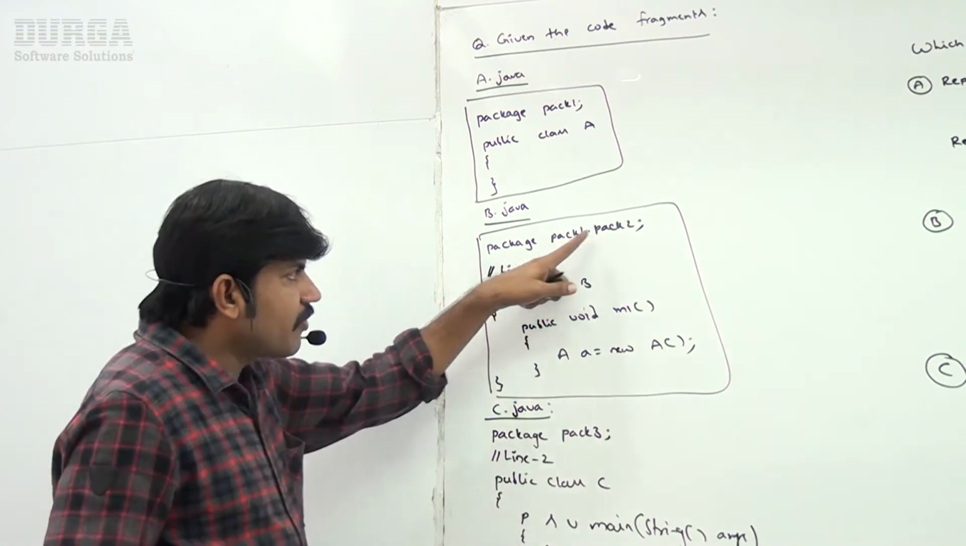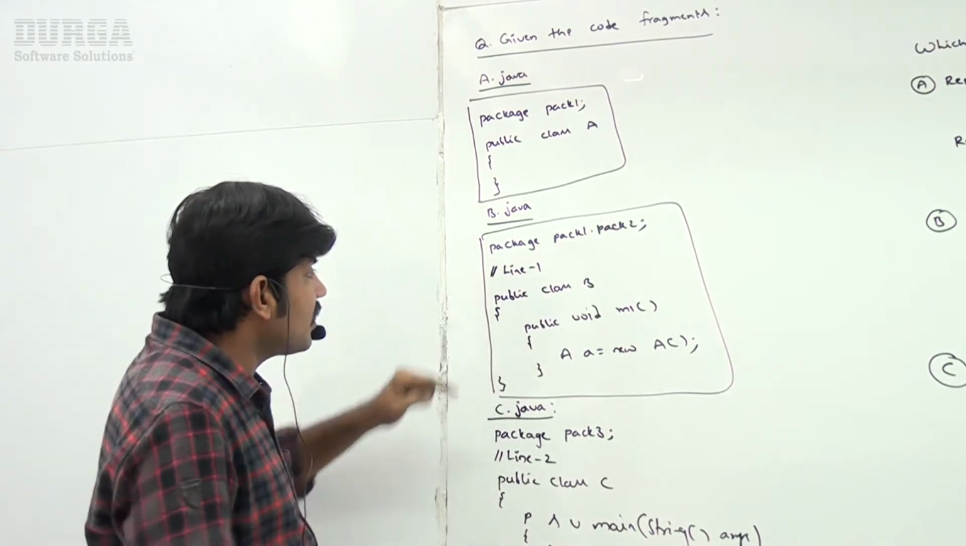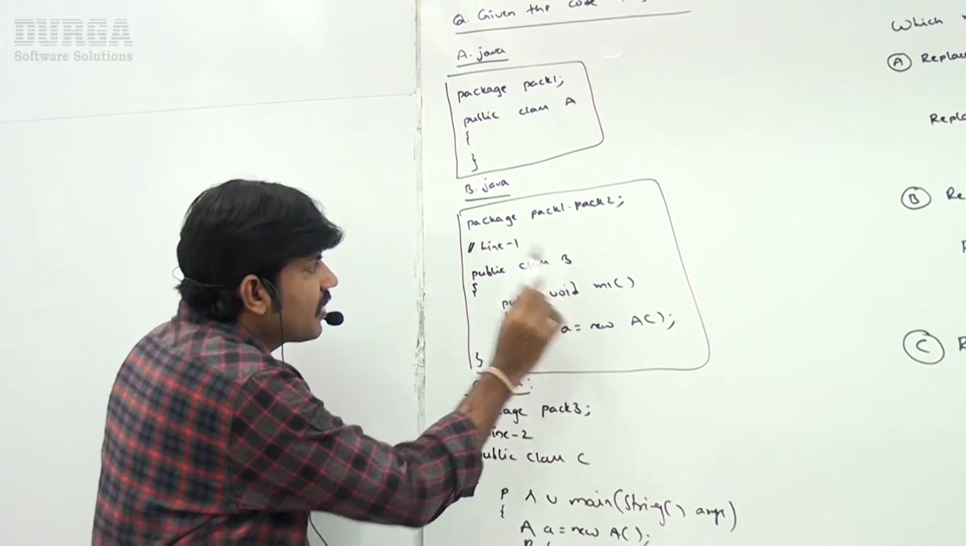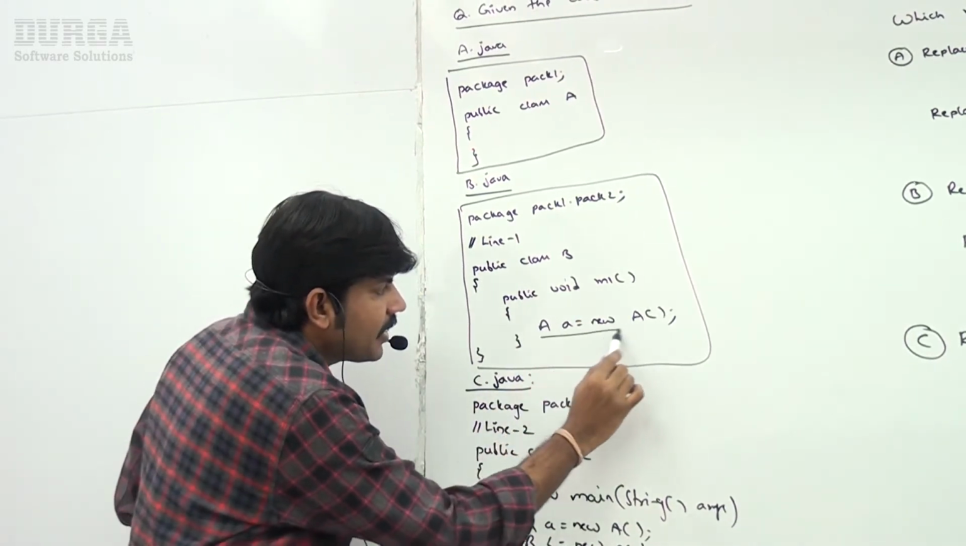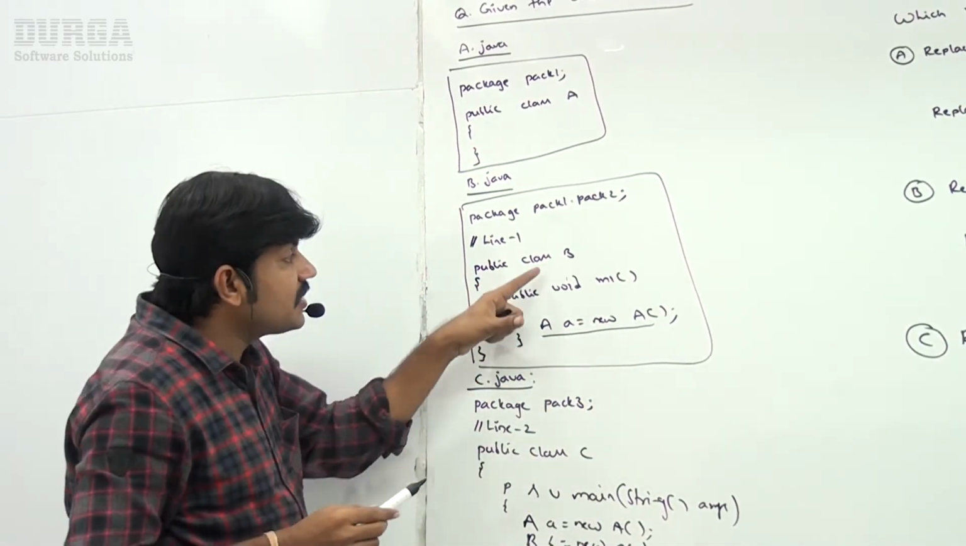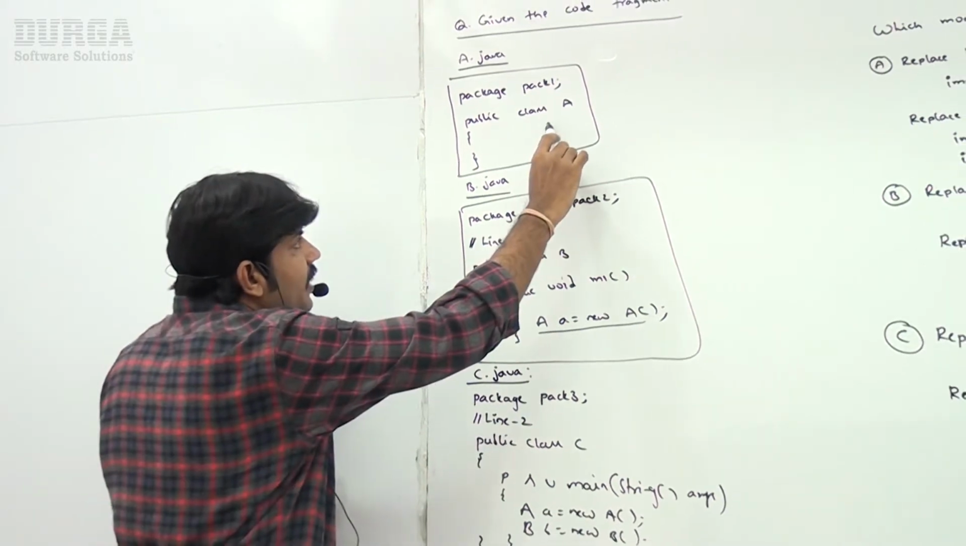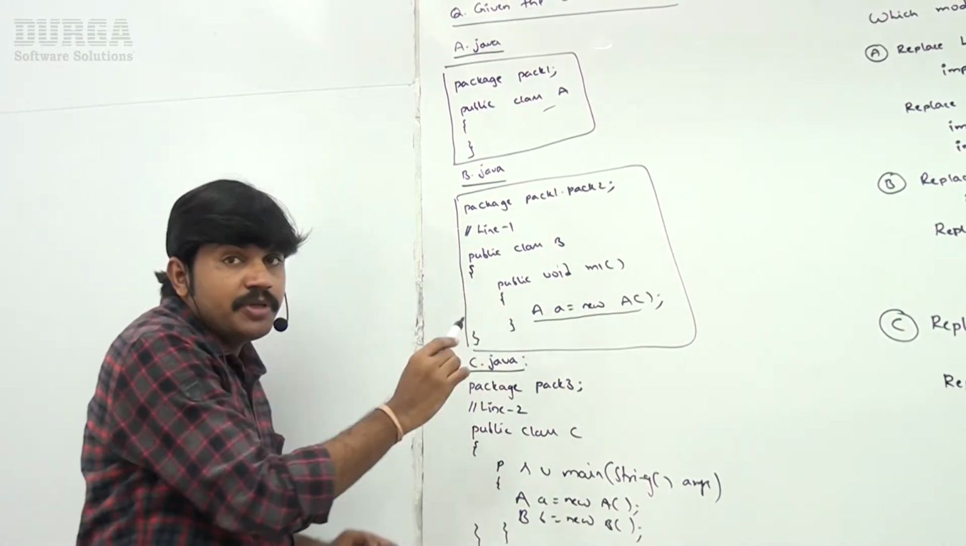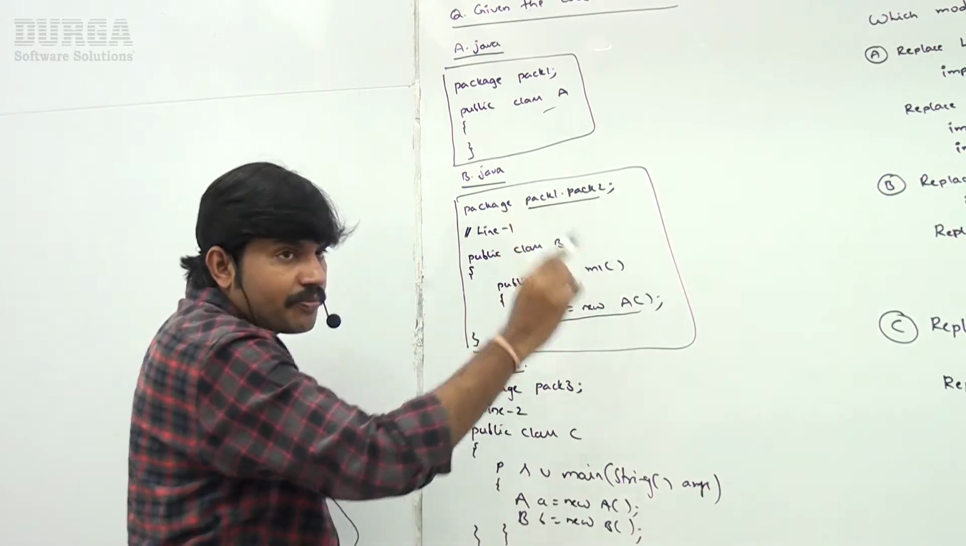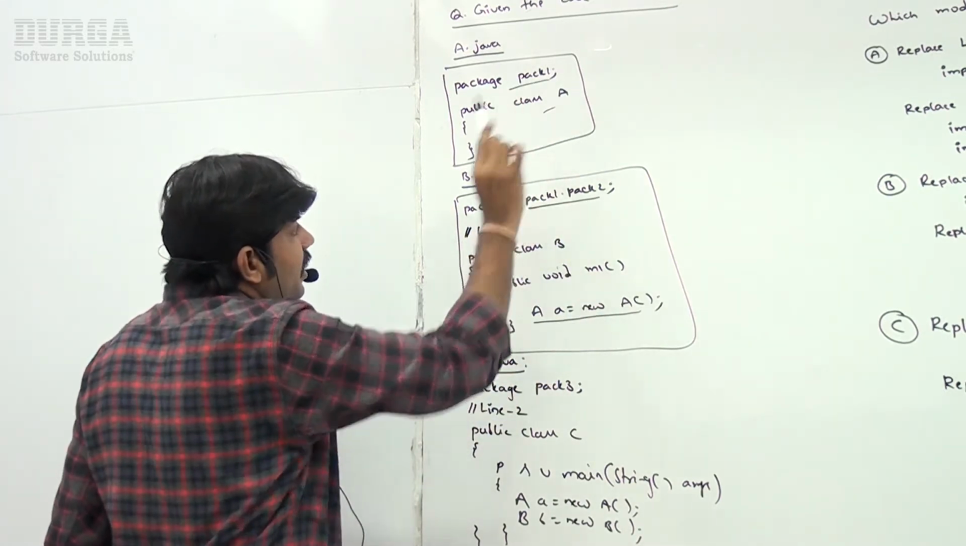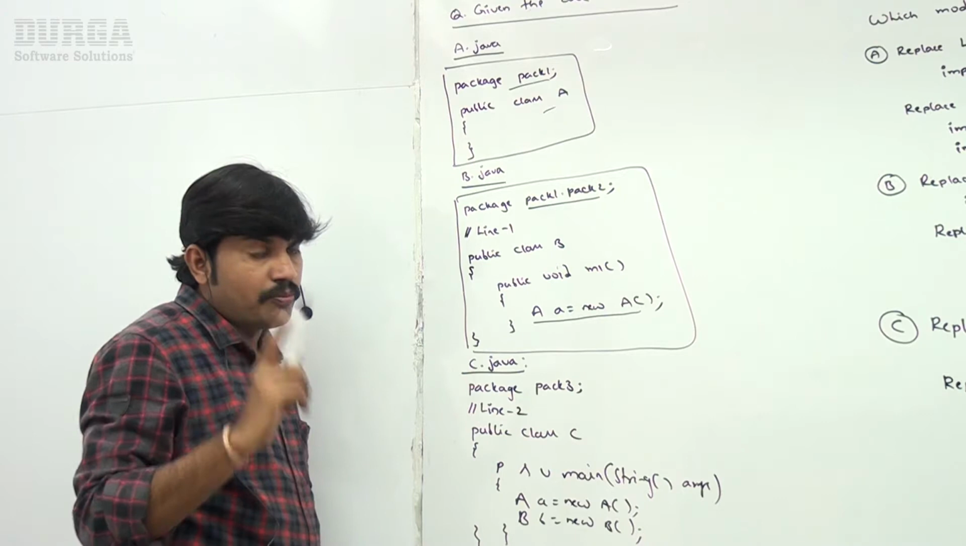package pack1.pack2; this is line 1; public class B. A a = new A(). Inside class B I'm creating an object of A, but class B is available inside pack1.pack2, while A is available inside pack1. Observe very carefully about import statements.